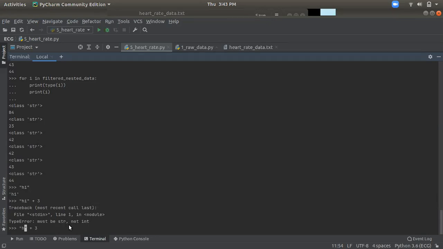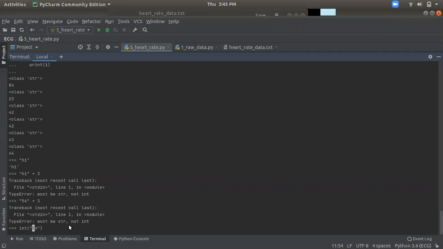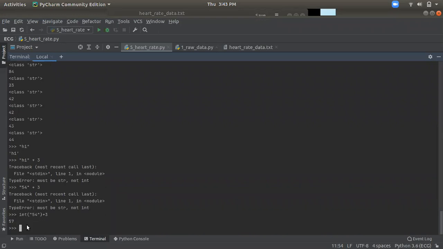Here we have 54 plus 3, but these two are different types. 54 is a string type, 3 is a number type. So for this we have to convert it to a number first. Then 54, which is a string, plus 3. Now it can be converted.